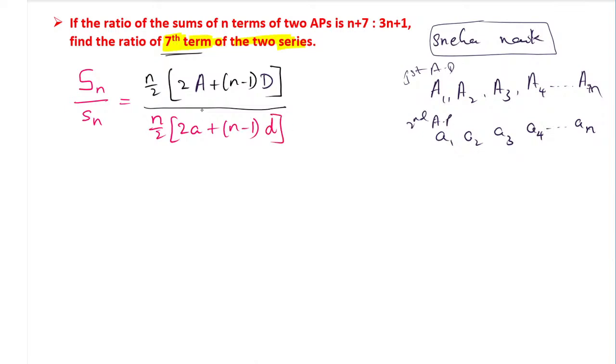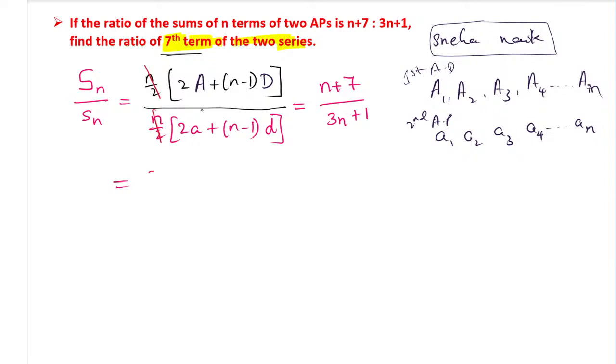So this one we know is equal to (n plus 7) divided by (3n plus 1). Next, here one thing we can cancel out, that is n by 2. Here also n by 2 we can cancel out.